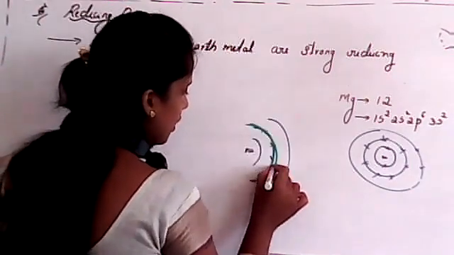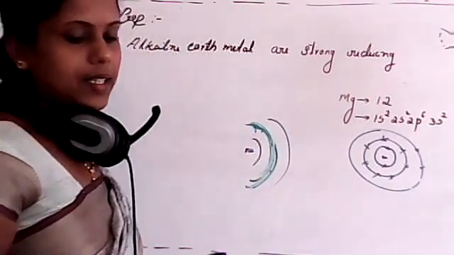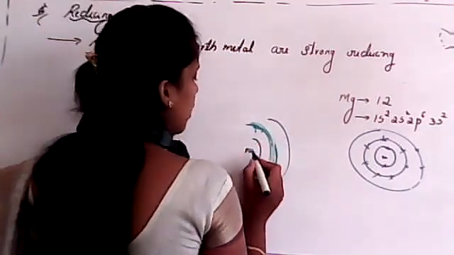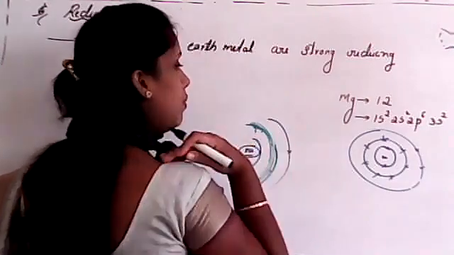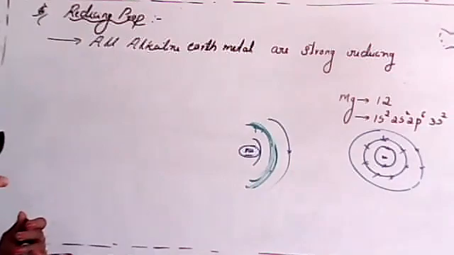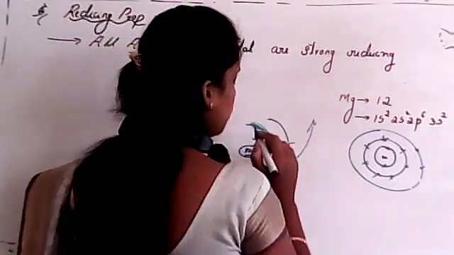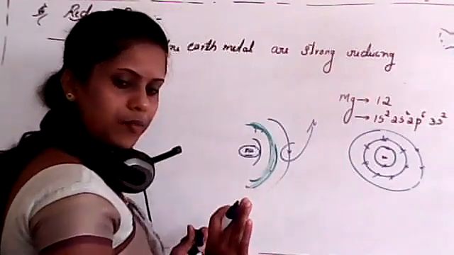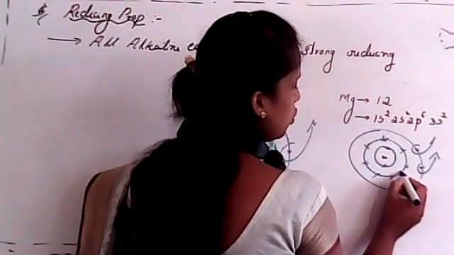It forms a shield-like structure, okay? What happens in that case? The attraction between the nucleus and the outer electron will decrease. Is it clear? So in that case, we can easily remove these electrons. That's why these 2 electrons can be easily removed due to screening.